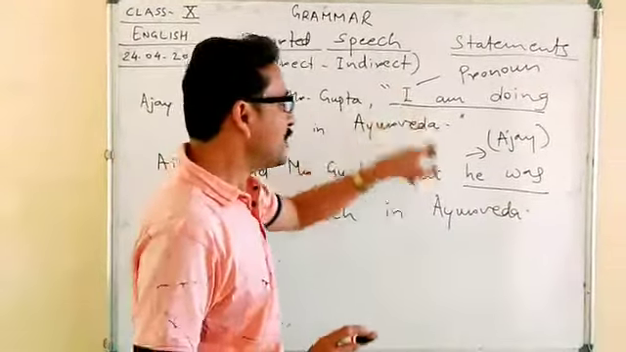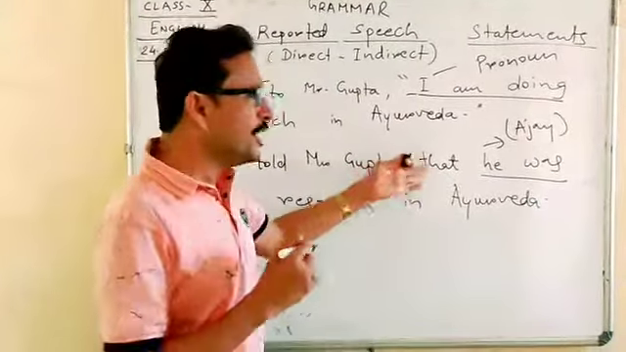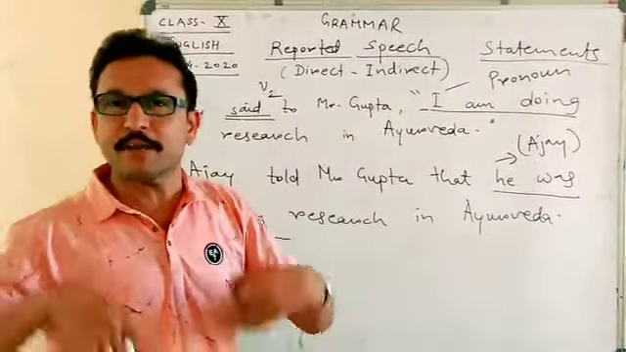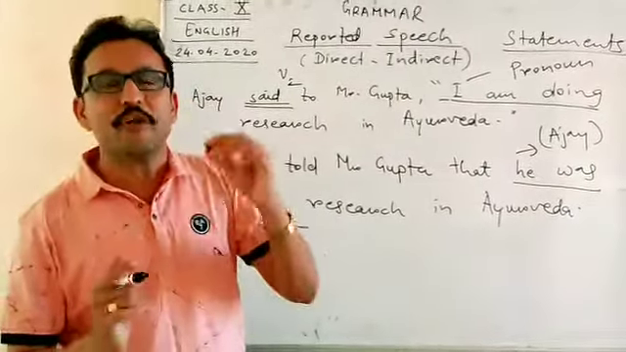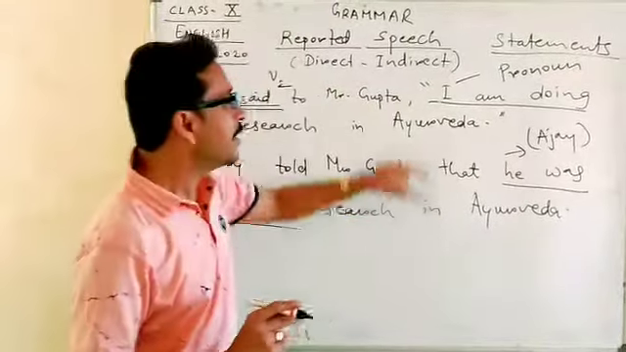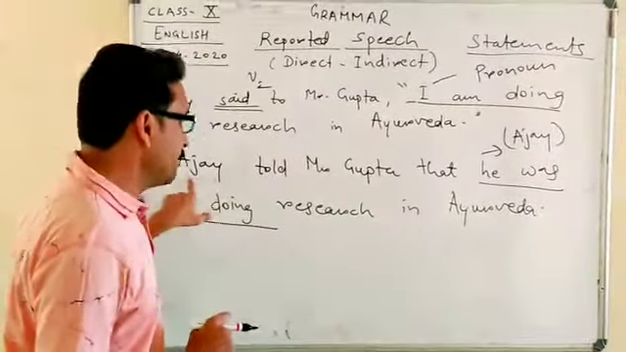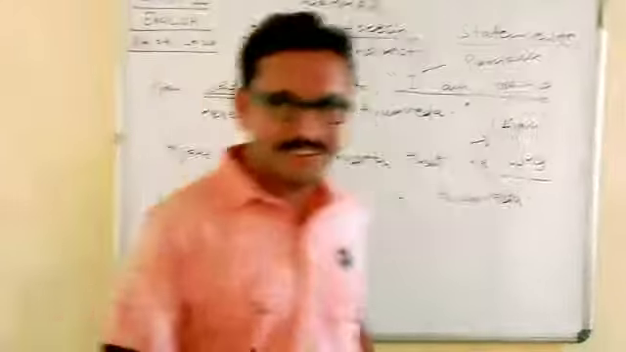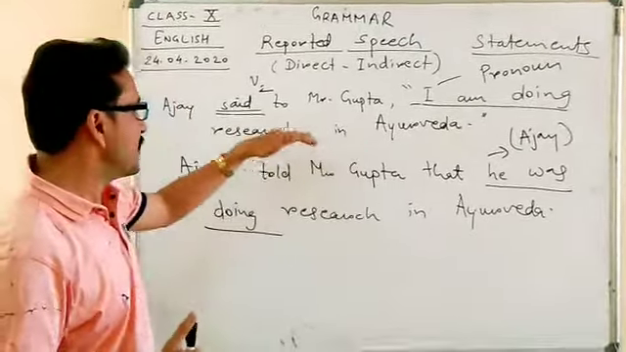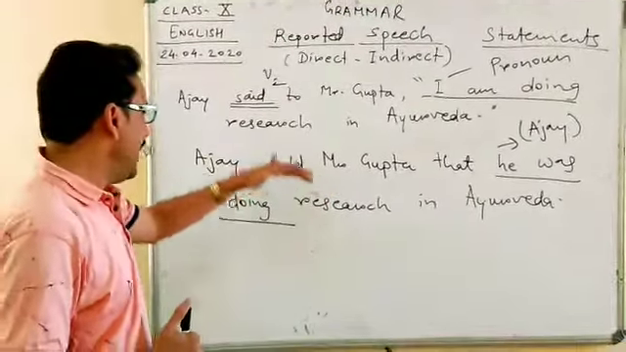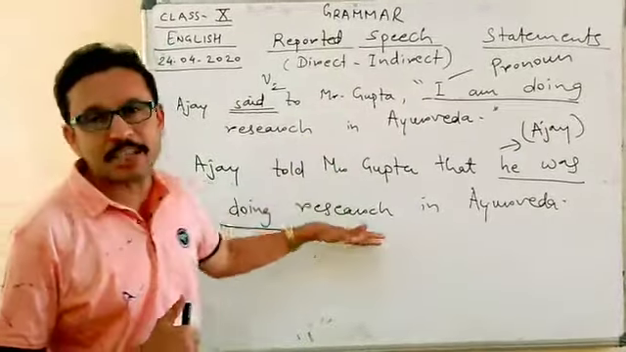Suppose if I continue with I, then there might be some confusion in the mind of the listener whether the person who is reporting is doing the research or the actual speaker was doing research. And for this clarity, it is necessary to change this pronoun I to he since the speaker is Ajay. And that is why, dear students, the indirect speech of "I am doing research in Ayurveda" has become: Ajay told Mr. Gupta that he was doing research in Ayurveda.